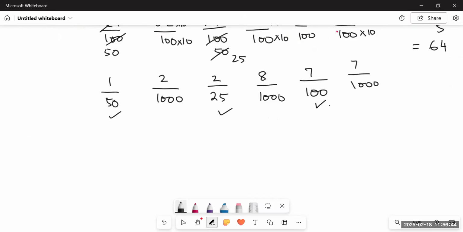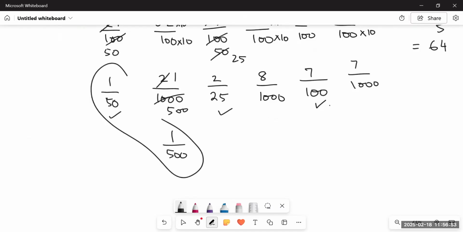Now let's simplify 2 upon 1000. It would be 2 ones are 2, 2 fives are 10, 0, 0. So the answer would be 1 upon 500. You see the relation between these two? Similarly, 8 upon 1000 when simplified, 2 fours are 8, 2 fives are 10, and 0, 0. 2 twos are 4, 2 250s are 500, 2 ones are 2, 2 twos are 4, and 125. It becomes 1 upon 125. You see?